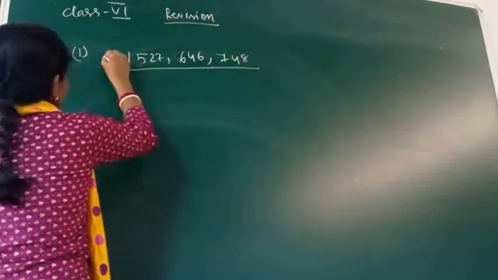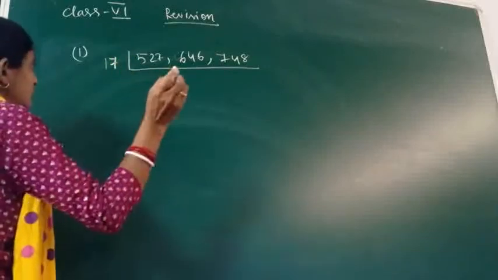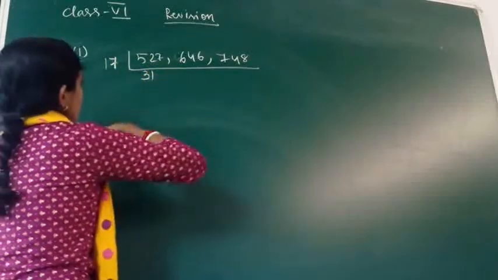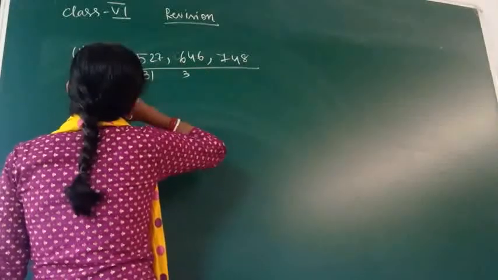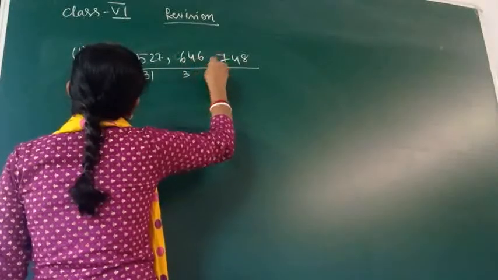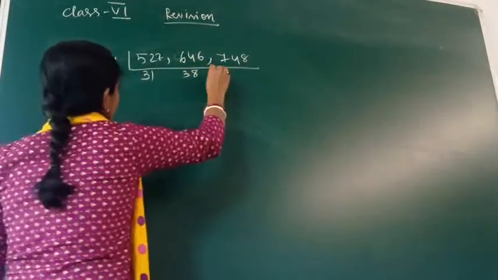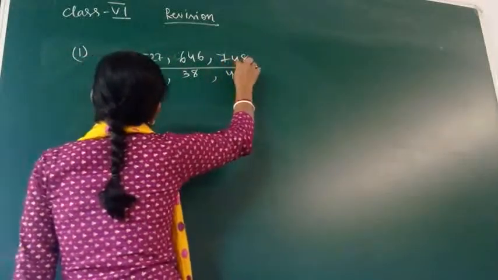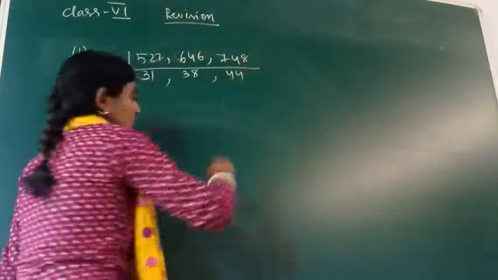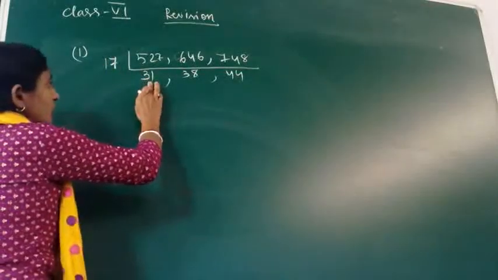Yes, it is possible by 17. Go by 17. 17 3s are 51. Then here you are getting 136, 17 8s are. Then 17 4s are 68. See, that 31 is a prime number.